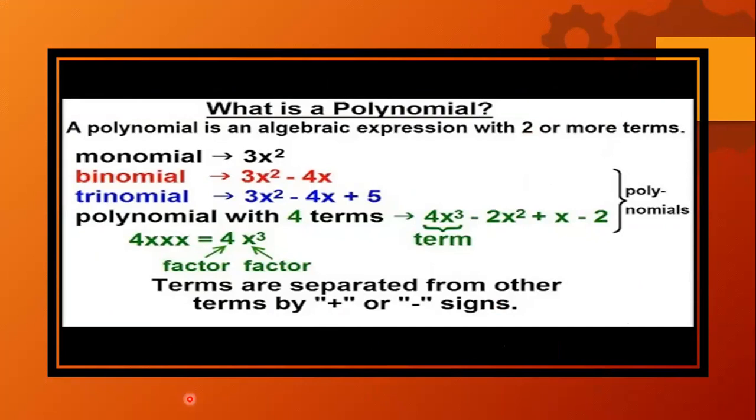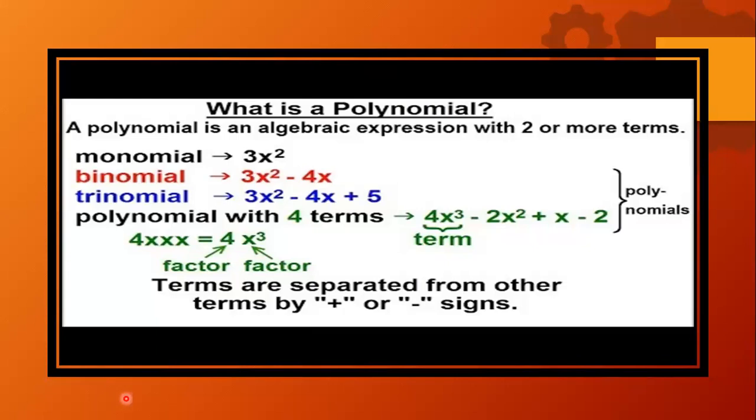If you can see, we have written monomial, binomial, and trinomial. What is the meaning of bi? Anyone, please? And tri. Any idea? Monomial means having only one term. Binomial means having two terms.